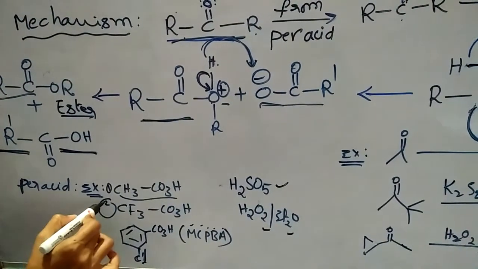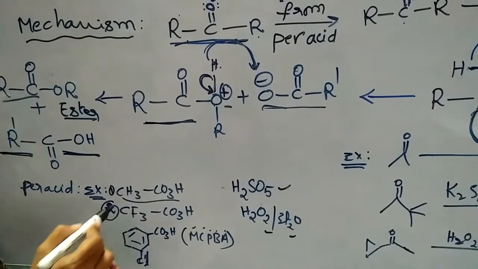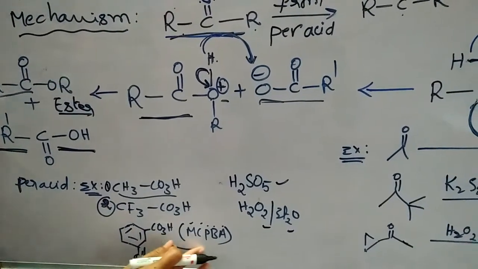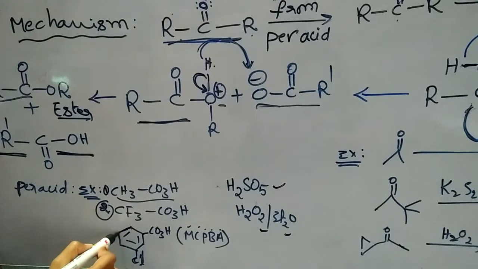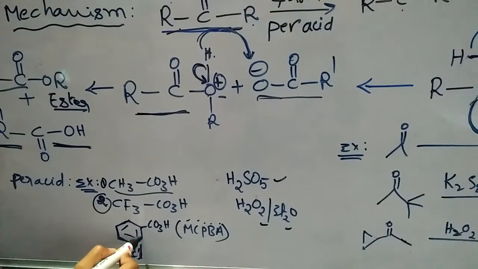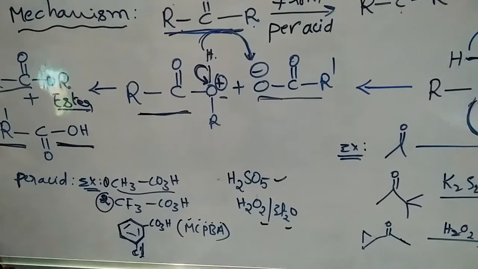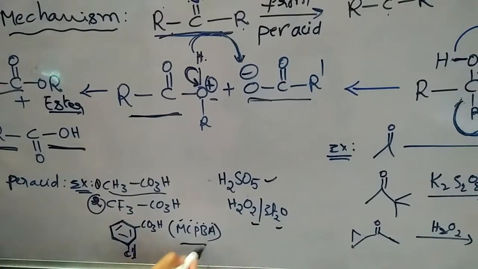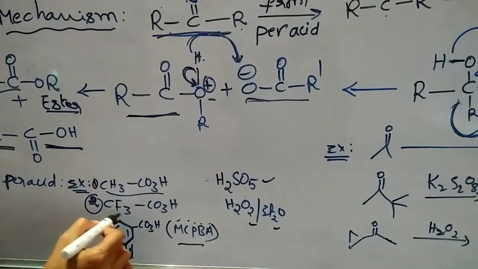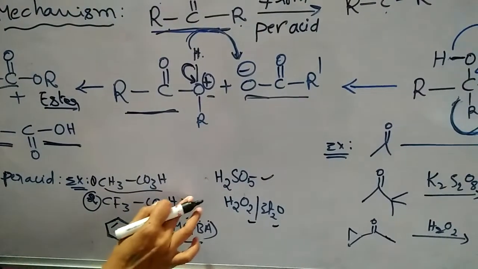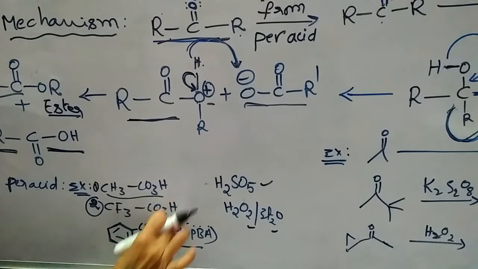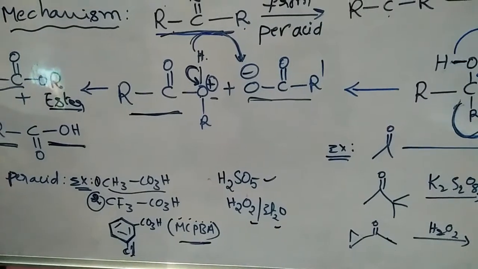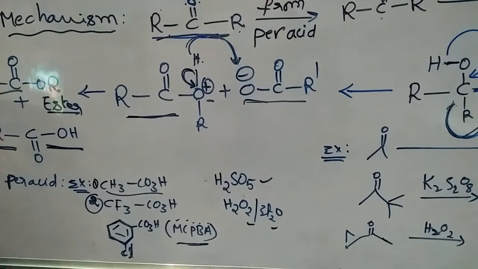In so many reactions we are using metachloroperbenzoic acid. Why? This reagent is the lowest cost and readily available. Trifluoroperacetic acid is useful, but the cost is more. So that's why we are using metachloroperbenzoic acid in this reaction.